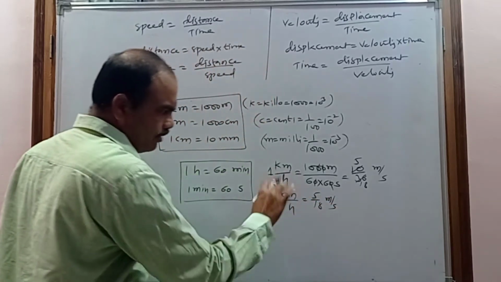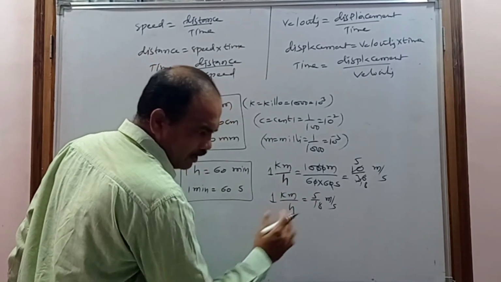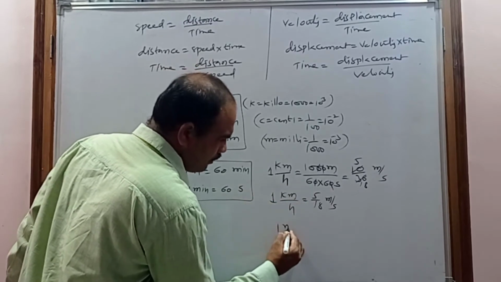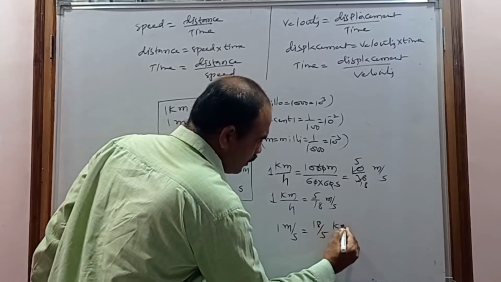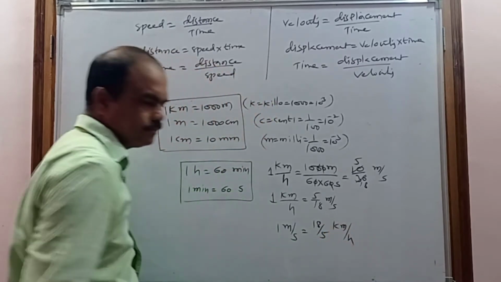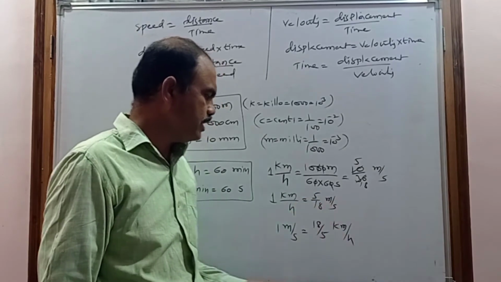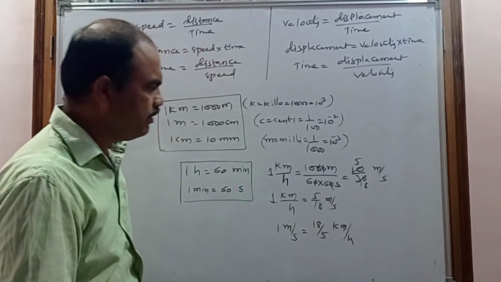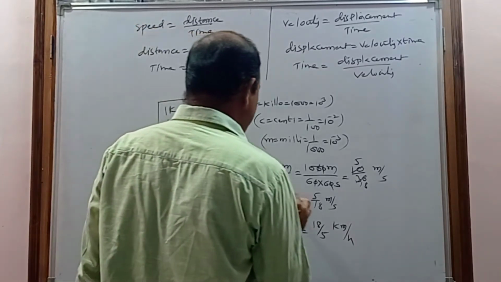If I invert it, we can also get 1 meter per second, which equals 18 by 5 kilometer per hour. So 1 kilometer per hour equals 5 by 18 meter per second, and 1 meter per second equals 18 by 5 kilometer per hour. This is also something you have to remember.